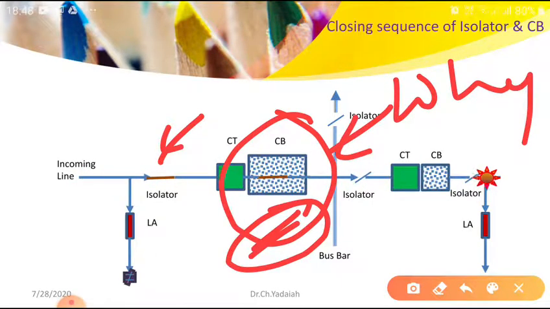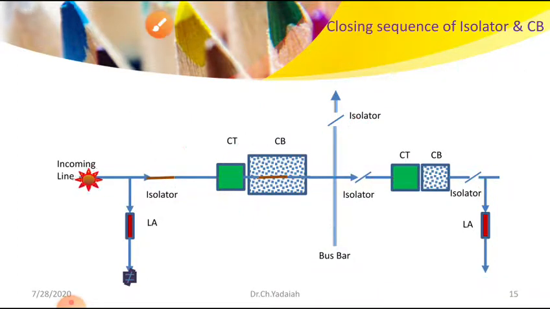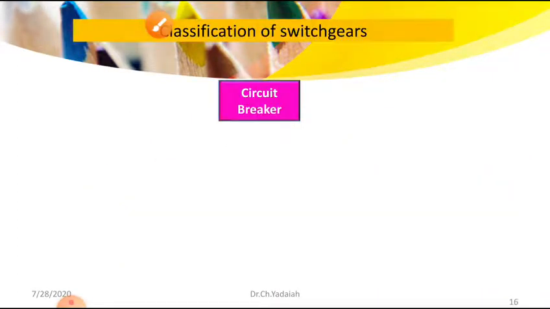Before entering our circuit breakers, what are the different types of circuit breakers? Now let us see the classification of circuit breakers. Circuit breakers are classified based on different factors.